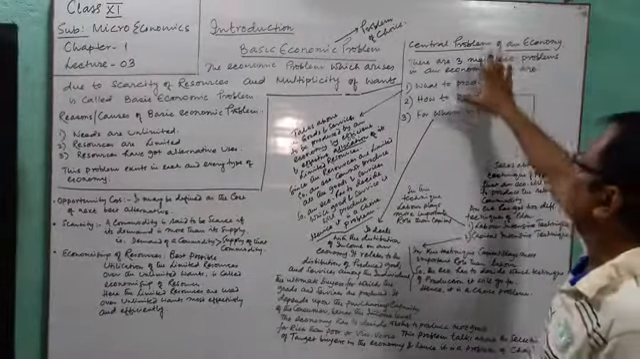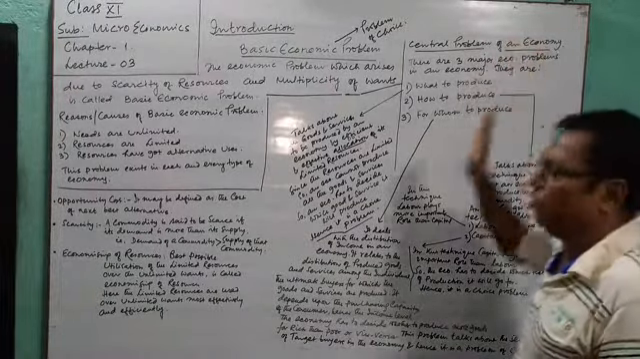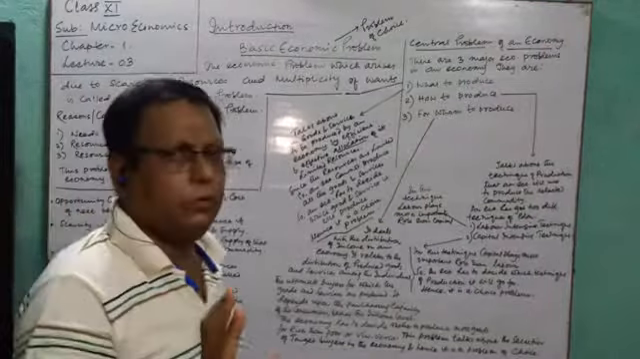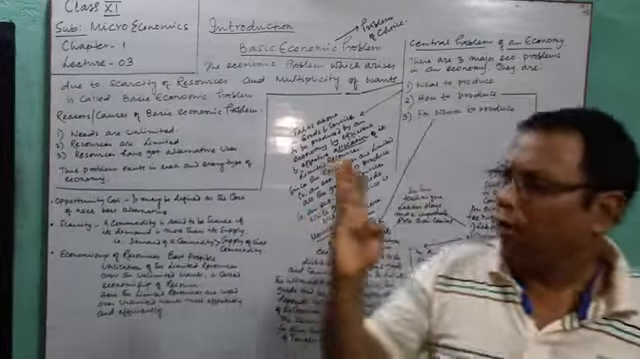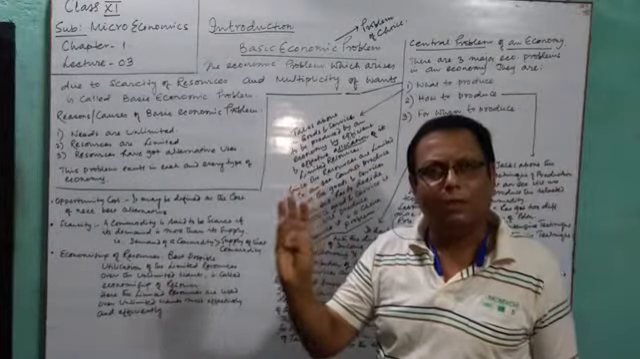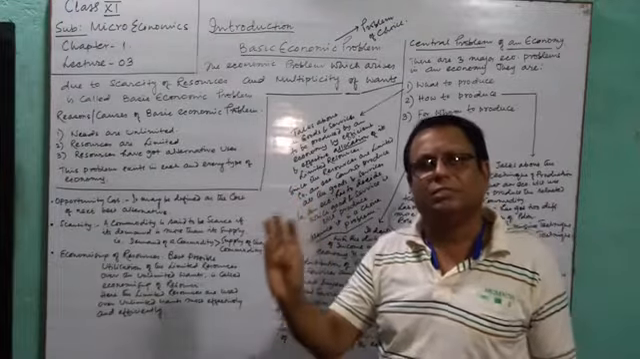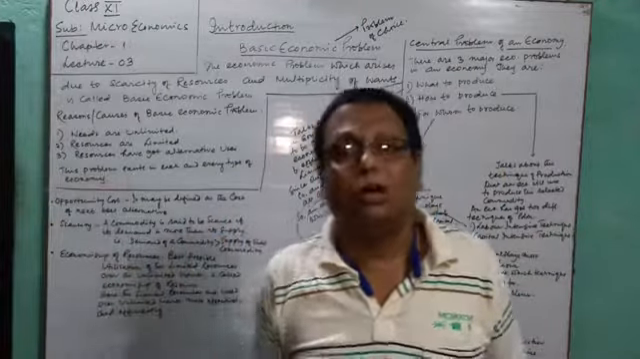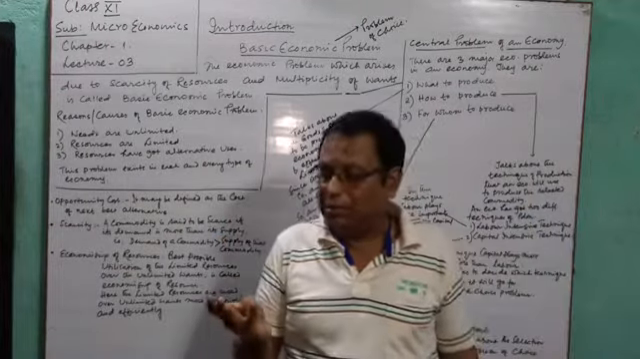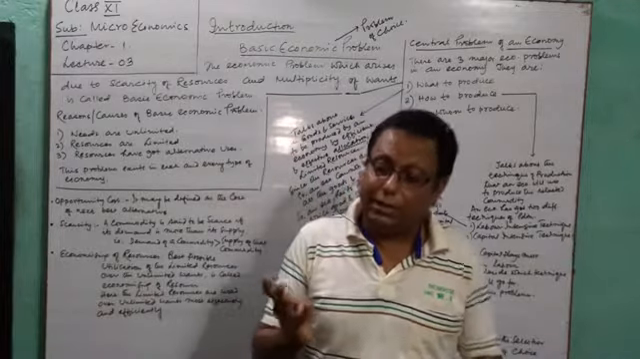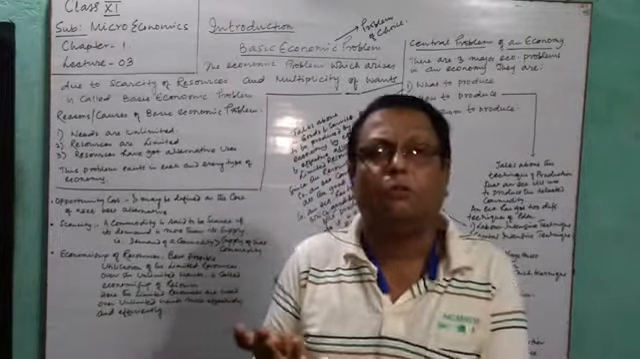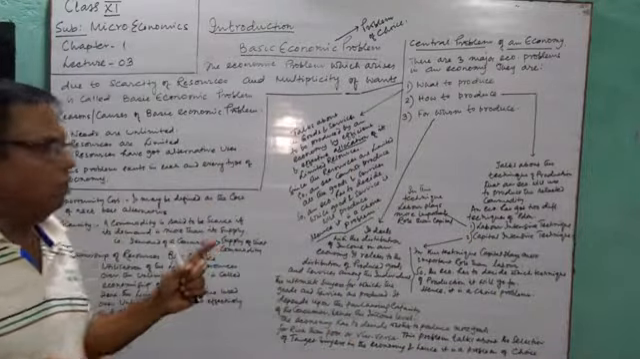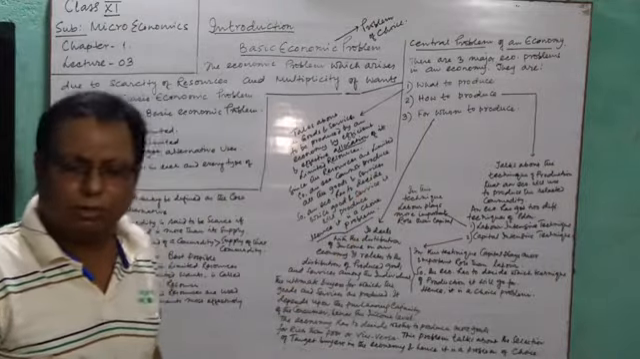So these are the three basic central problems of our economy: what to produce, how to produce, for whom to produce. What to produce means the problem related to the selection of goods and services that our economy is going to produce. It deals with the allocation of our limited resources. Second problem, how to produce. It is related to the choice of technique of production, whether we will go for the labor intensive technique of production or the capital intensive technique of production.